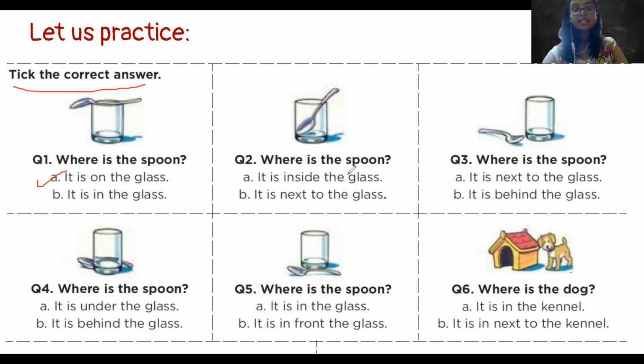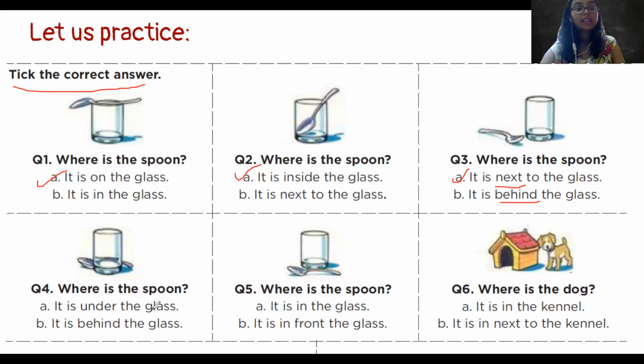Where is the spoon? It is inside the glass. It is next to the glass. So we can see that the spoon is inside the glass. Where is the spoon? अभी देखो spoon का है. It is next to the glass. It is behind the glass. Next to meaning बगल में रखना, behind मतलब पीछे. So we see it's next to the glass because it's beside, बगल में है.